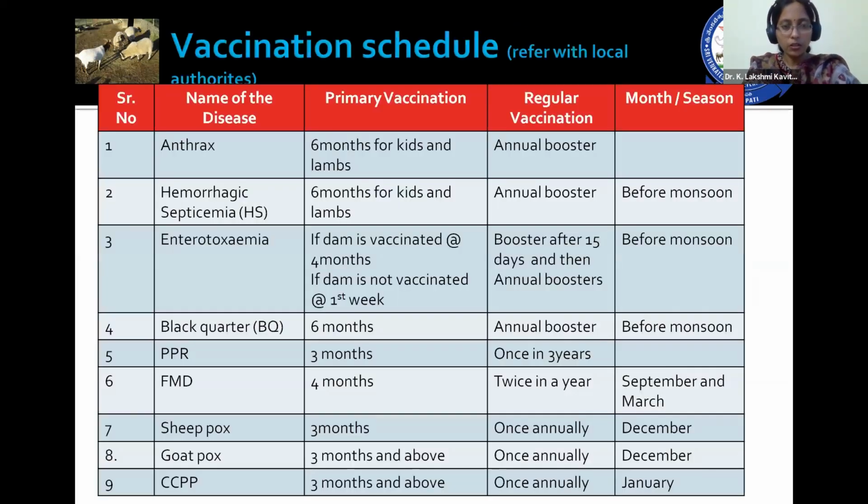So this is the vaccination chart. Probably all of you know pretty well about the different vaccination protocols for the sheep and goat sector, and it should be referred with the local authorities. Anthrax, hemorrhagic septicemia, enterotoxemia, blackwater, PPR, foot and mouth disease, sheeppox, goatpox, and CCPP.